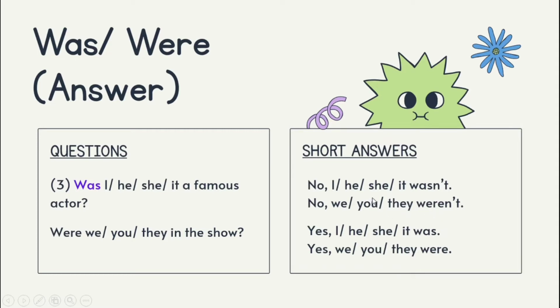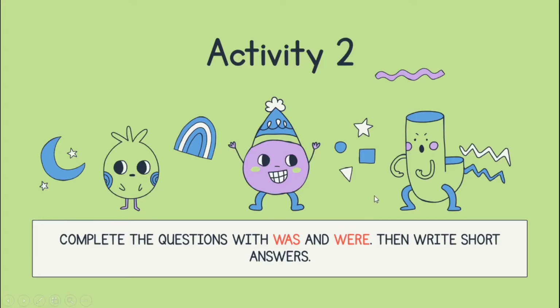We will move on to the next part, which is activity 2. For this activity 2, you need to complete the question with was and were. And then you can write your short answers.